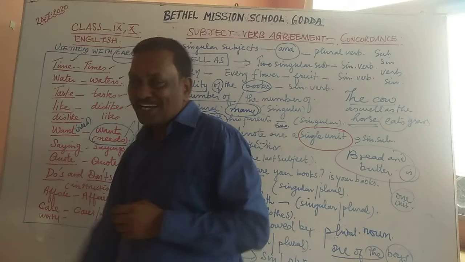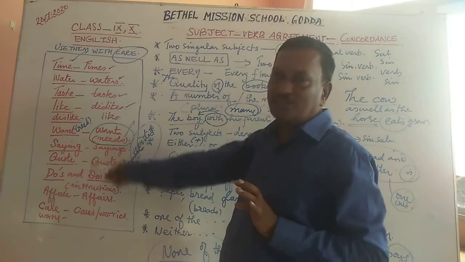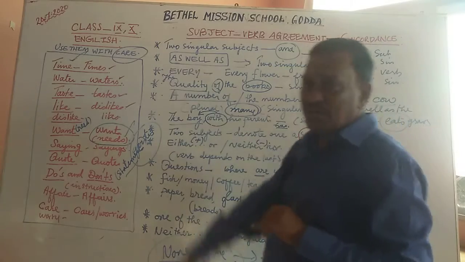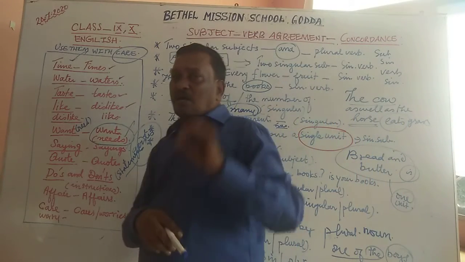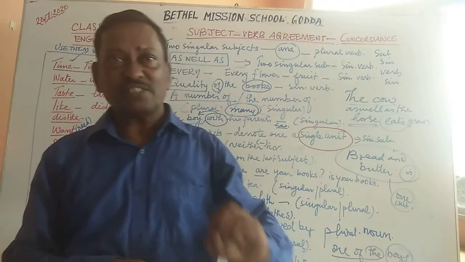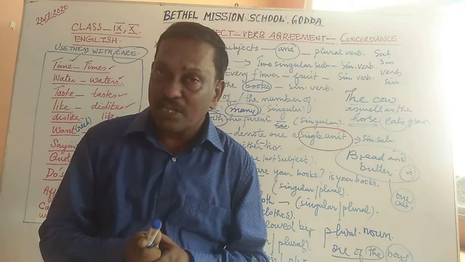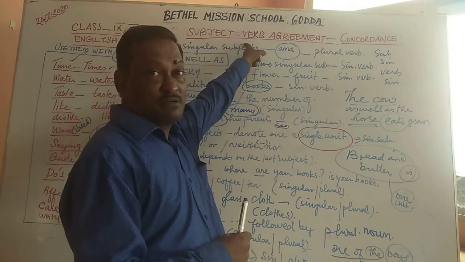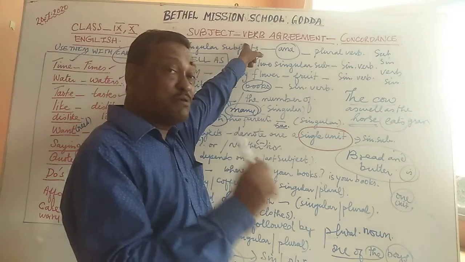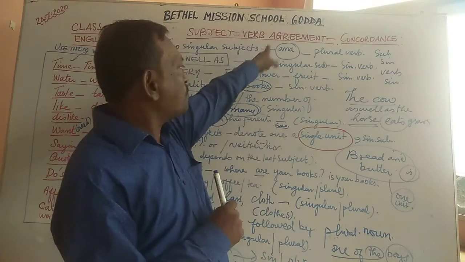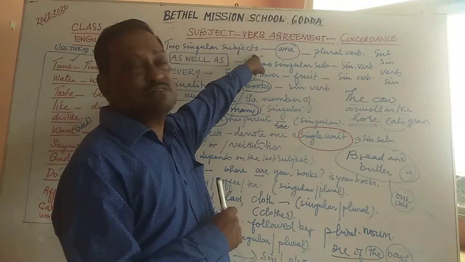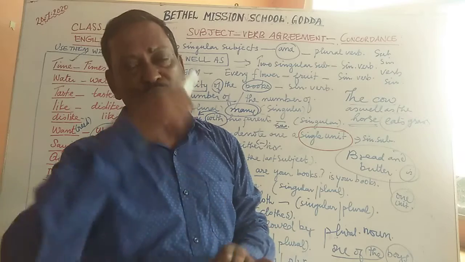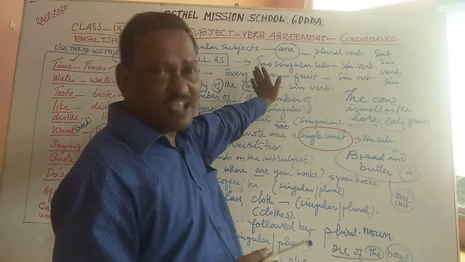So I think you must have got a clear idea about all these words and how they have to be used. And I'm also hopeful that you have got a clear picture about the rules. Remember them, revise them, and I will also be giving you some exercises. Please remain at home and do these exercises. And the most important point to remember is, without practice, understanding the topic, that is subject and verb agreement, is not easy. So the more the practice, the better the understanding.